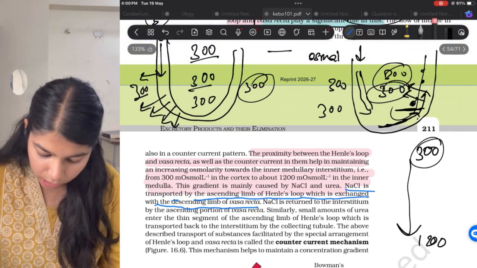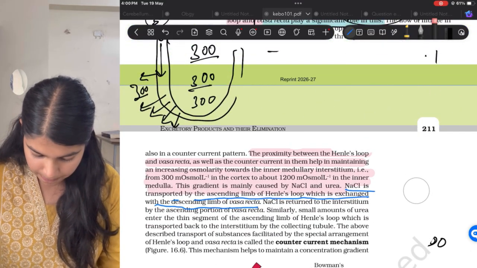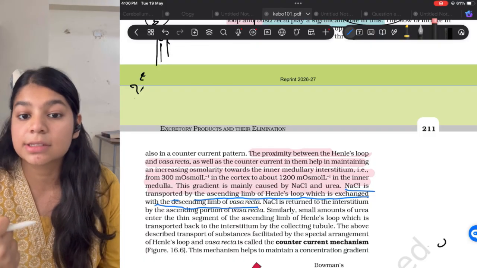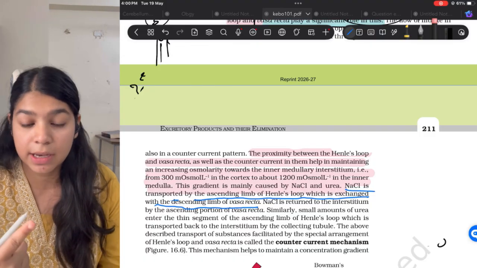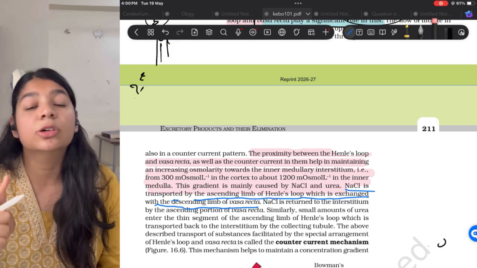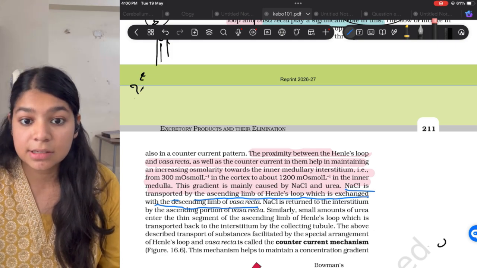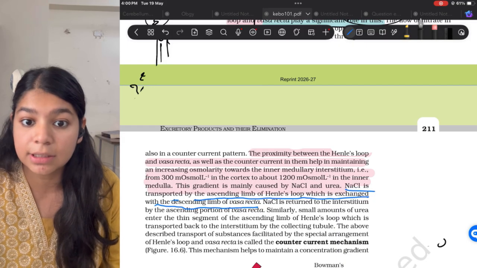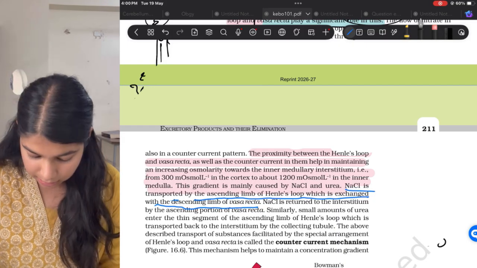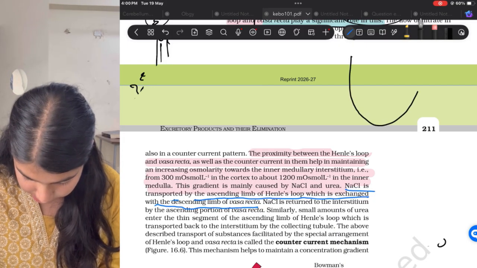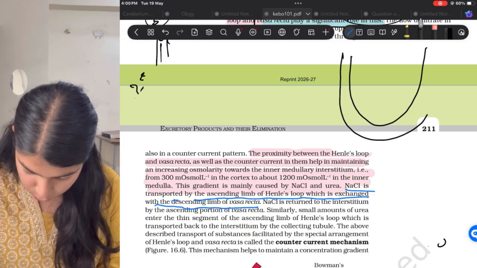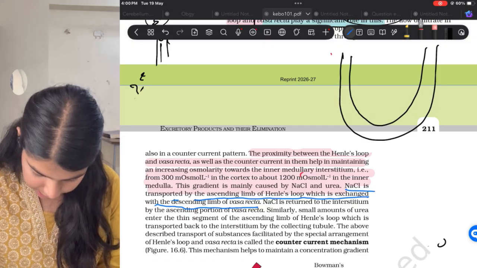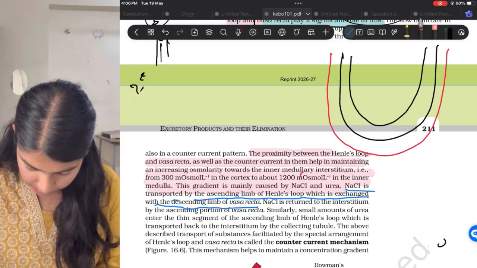Okay. Now how does this act? We saw why osmolarity in the medulla is necessary. We also saw how the osmolarity is formed. Now how this osmolarity is maintained is again another part, right? Now suppose this is my Henle's loop and this is my vasa recta.